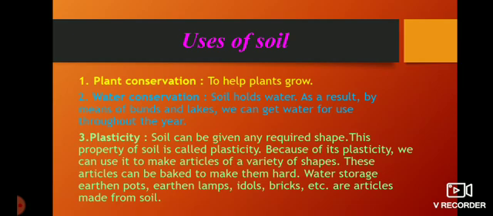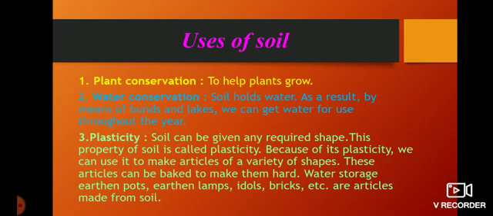Okay, plasticity. Plasticity means soil can be given any required shape. If we are taking it into a bowl, it will get that shape. If we are molding it, that shape can be achieved. Whichever shape you want, you can give to the soil. This property of soil is called plasticity. Understood? The question will be asked: what is meant by plasticity of soil? Soil can be given any required shape. This property of soil is called plasticity.